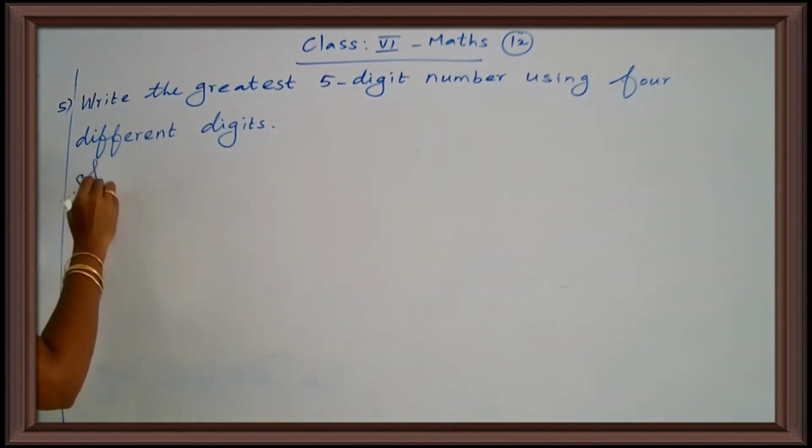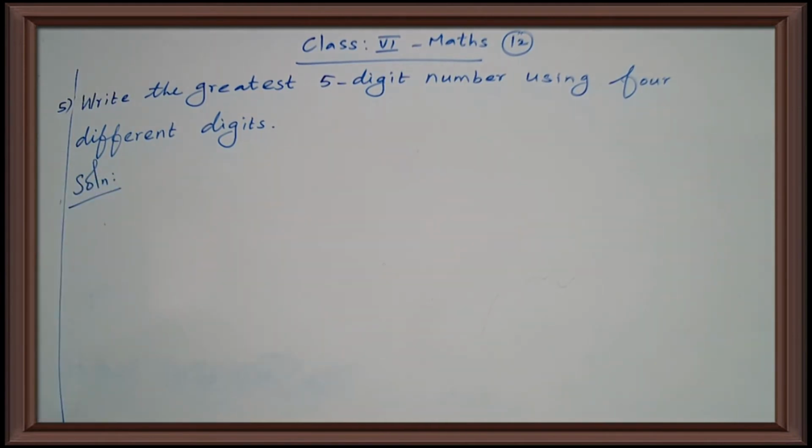Okay, see the question. All of you listen. Write the greatest 5-digit number using 4 different digits.